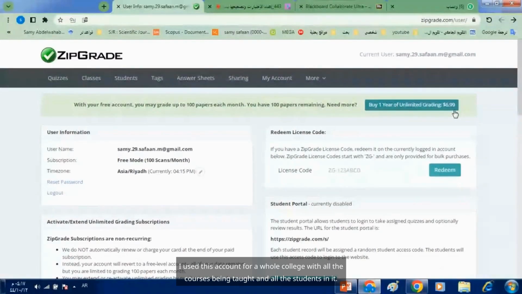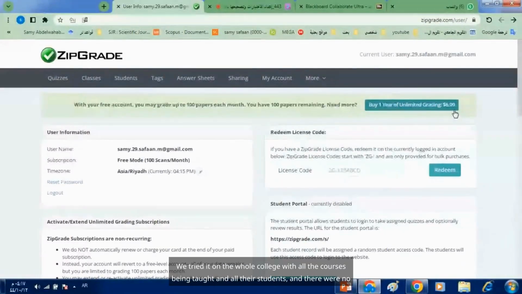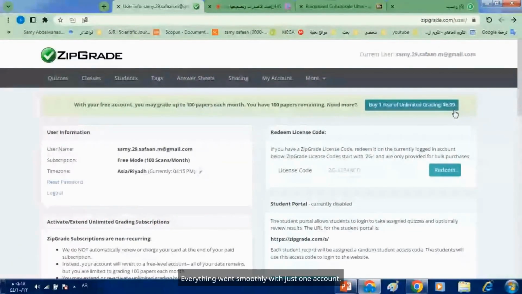I used this account for a whole college with all the courses being taught and all the students in it. It was a college with 200 students, and we tried it out on the entire college, of course, under the guidance of the e-learning department. There were no issues at all. Everything went smoothly with just one account.